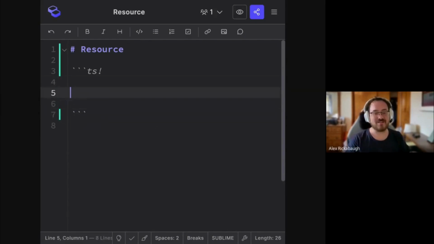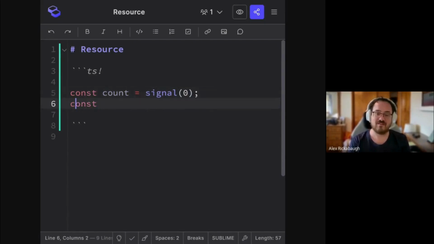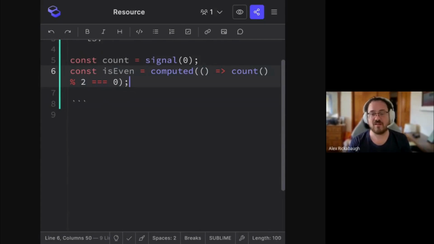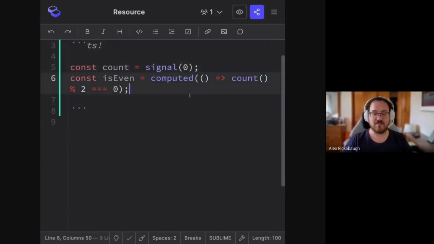But first of all, what is resource? I think the best way to explain this is to talk about what we already do today with computeds. If you have the typical signal example of a counter, and you say, I want to know if the count is even, that's computed of count modulo 2 is 0. Is it divisible by 2 or not? So this is the typical way of writing a counter and then some computed property that depends on the counter.